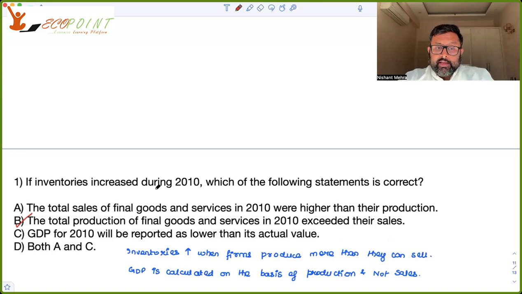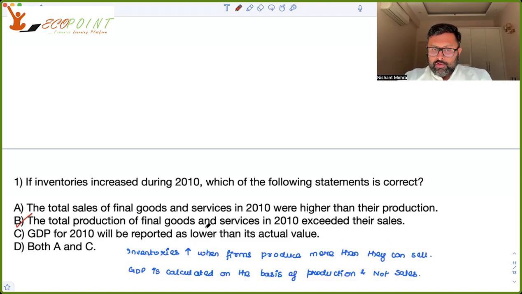If inventories increased during 2010, which of the following statements is correct? Whenever inventories are increasing, it means that you have produced more than what you can sell, right? So the total sales of final goods and services in 2010 were higher than their production? No, that's wrong. Production is more than sales.